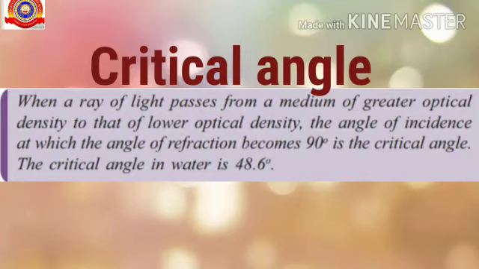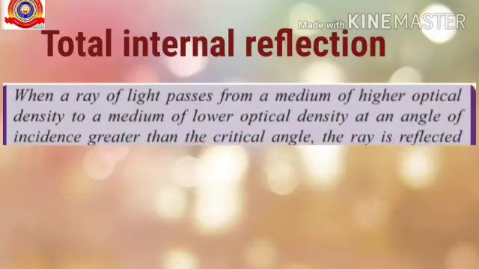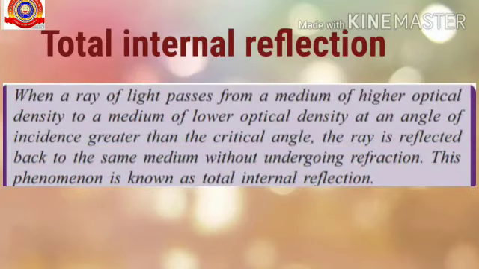So let's see the definition for total internal reflection. When a ray of light passes from a medium of higher optical density to a medium of lower optical density at an angle of incidence greater than the critical angle, the ray is reflected back to the same medium without undergoing refraction. This phenomenon is known as total internal reflection.